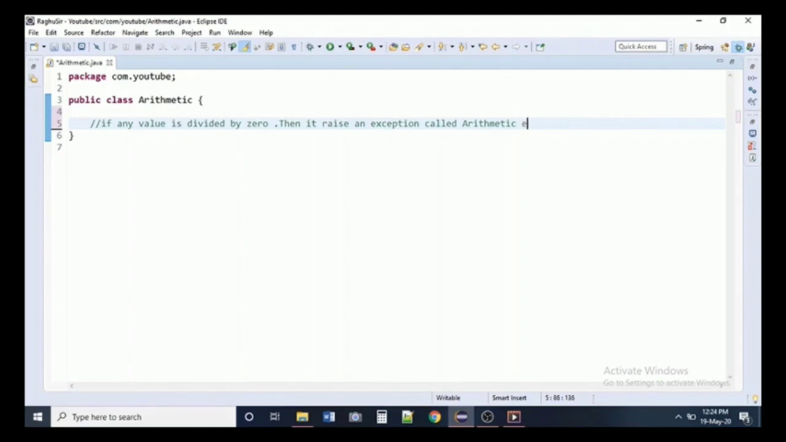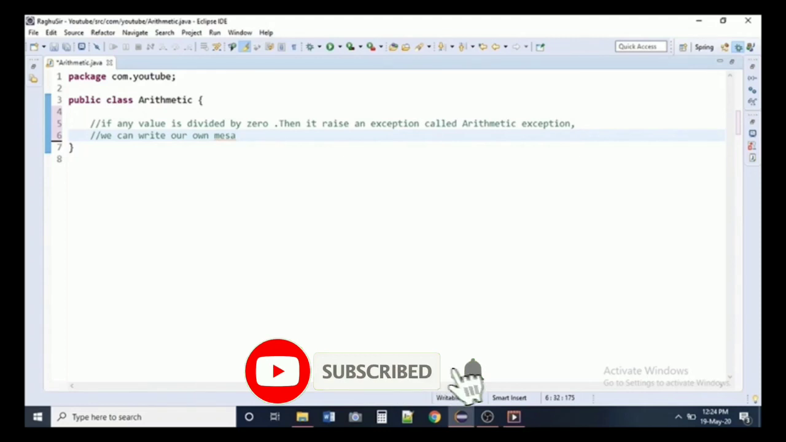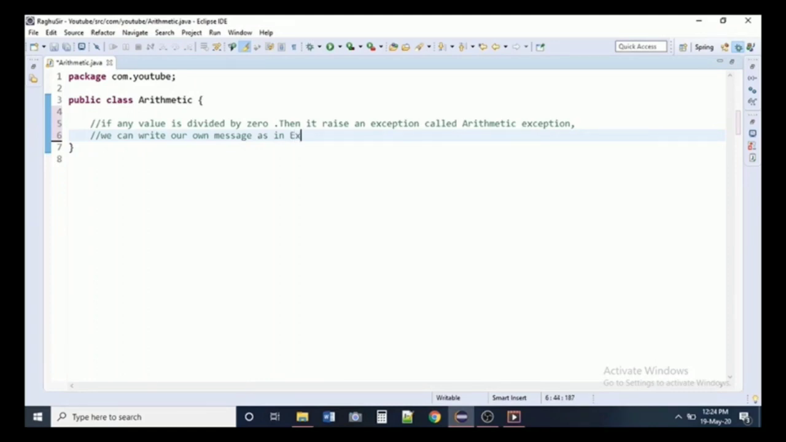In the last class we discussed exception handling in Java. Now in this class we are going to discuss arithmetic exception in Java. It's a very basic question asked by the interviewer in every interview. So I am discussing what is arithmetic exception. If any value is divided by 0, then it raises an exception. That's called arithmetic exception. So we can write our own message in our exception. I can write my own message.